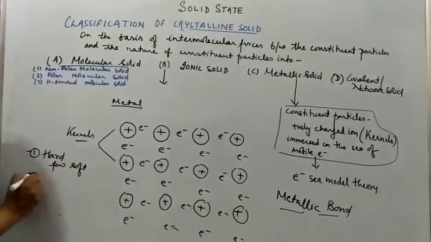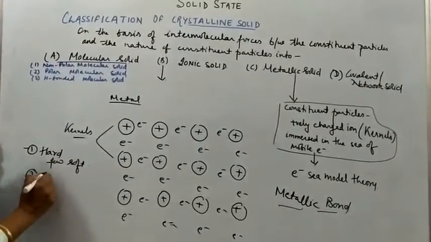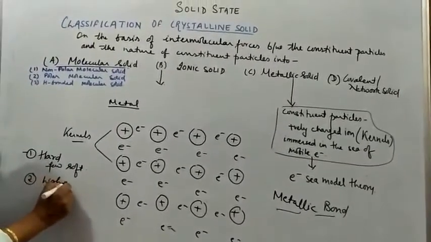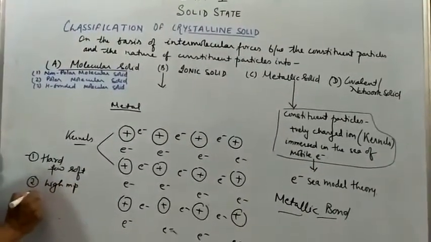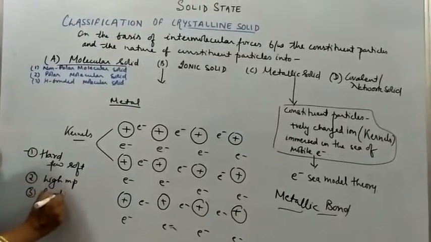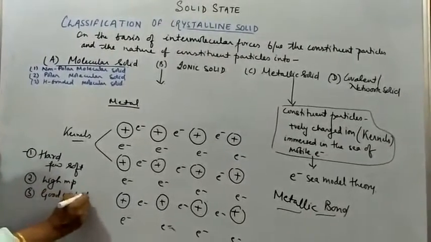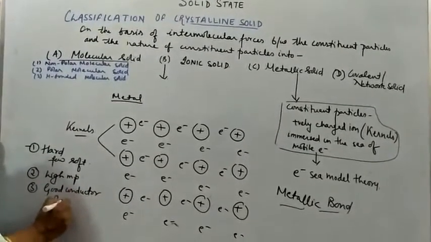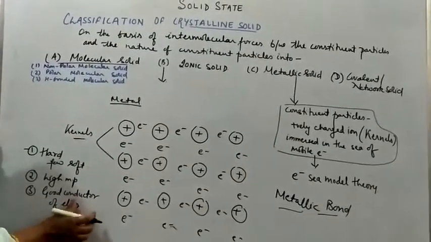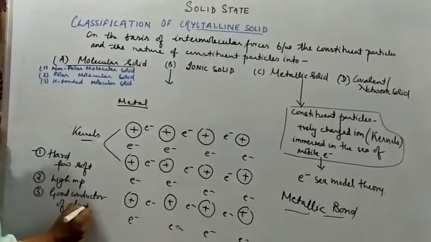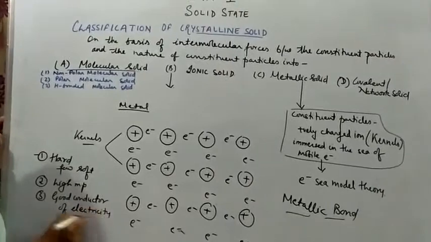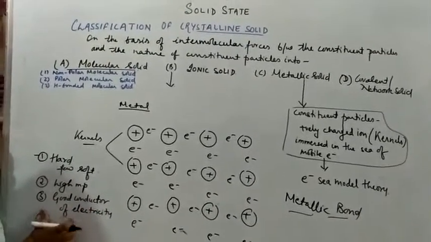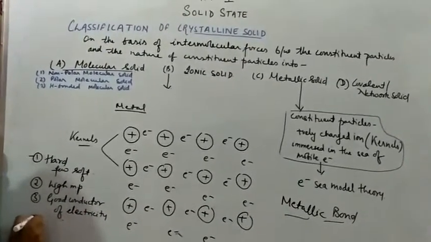right? Then the metals have high melting point. They are good conductor of electricity, as well as they show thermal conductivity also.